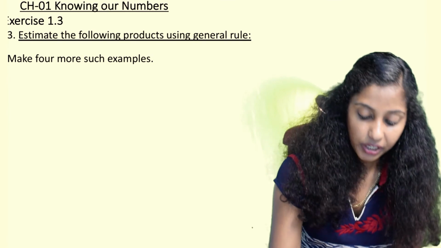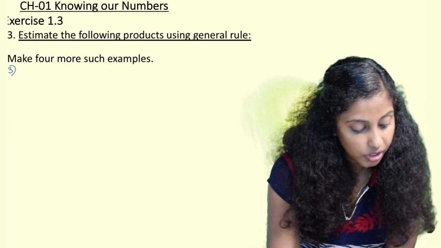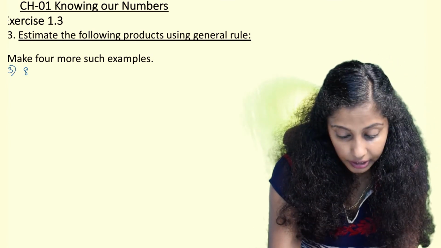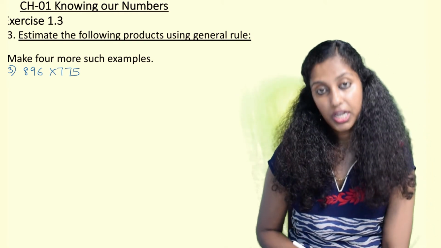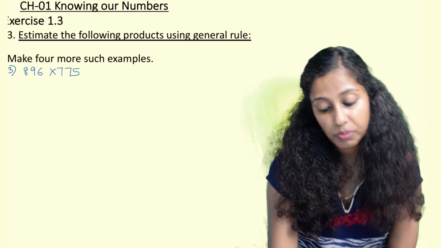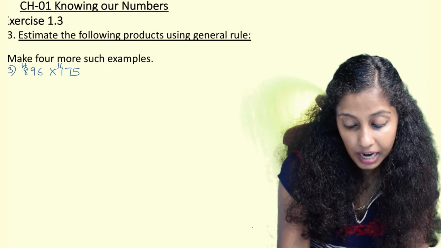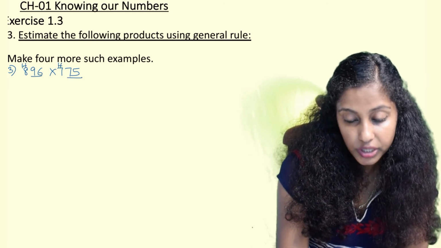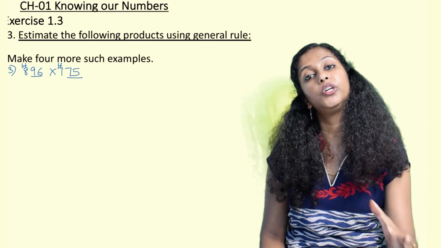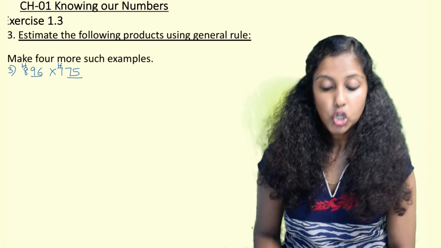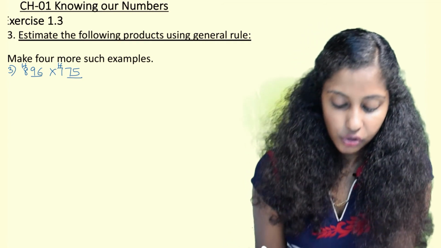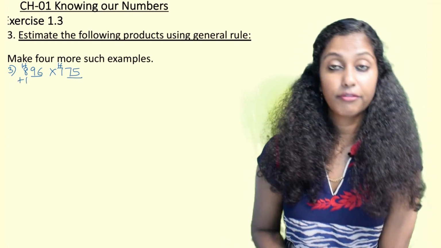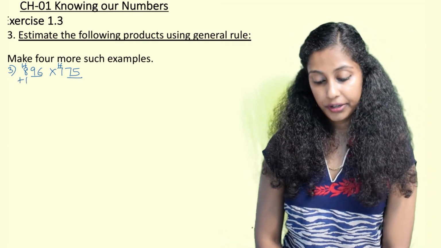Now we have to make 2 more such examples. So here I am going to write 896 into 775. Here again the highest place is hundreds. So what we do is we round off the whole number to the nearest hundreds. 96 is in the range of 50 to 99, so 896 will be rounded off as 900.